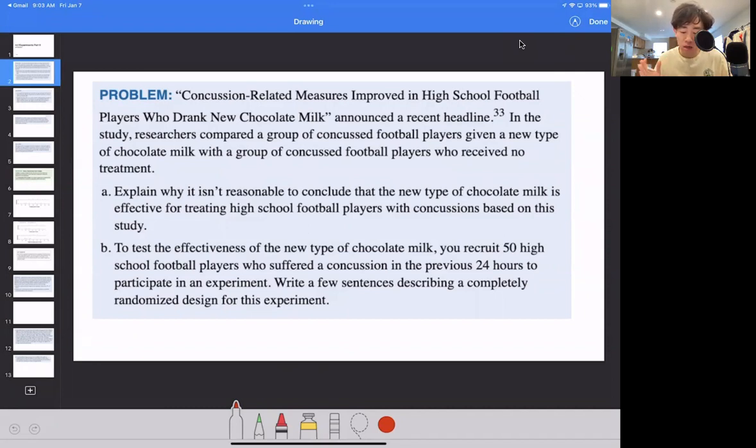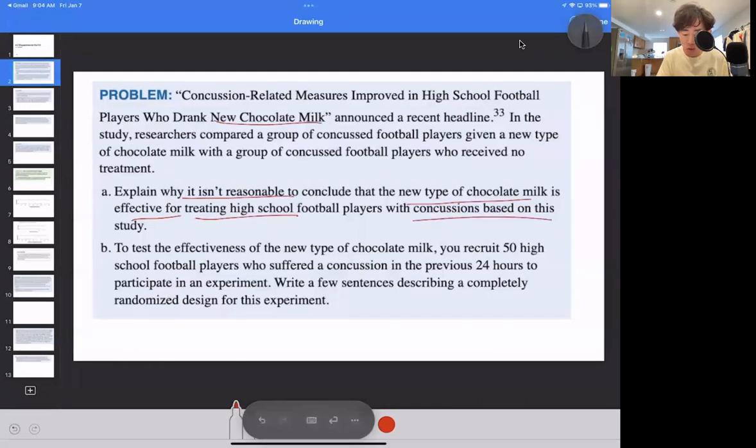So the problem here is: concussion-related measures improved in high school football players who drank new chocolate milk, announced a recent headline. In the study, researchers compared a group of concussed football players given a new type of chocolate milk with a group of concussed football players who received no treatment. Explain why it isn't reasonable to conclude that the new type of chocolate milk is effective for treating high school football players with concussions based on this study.